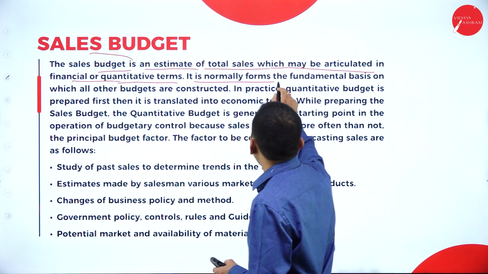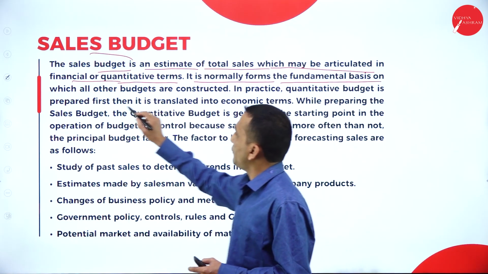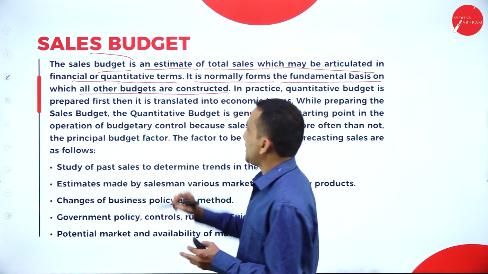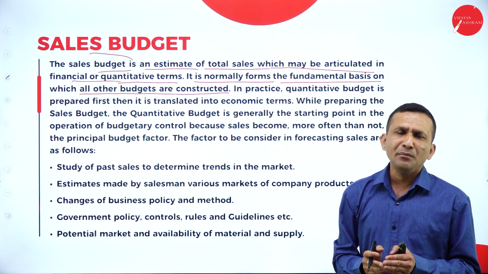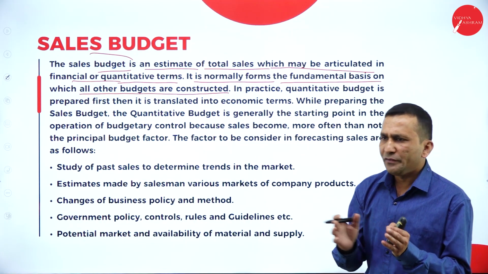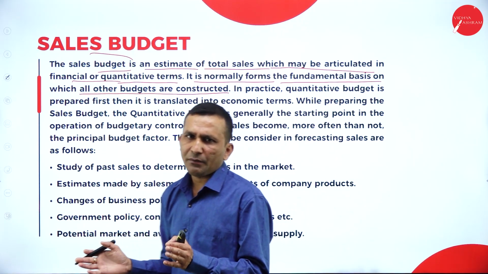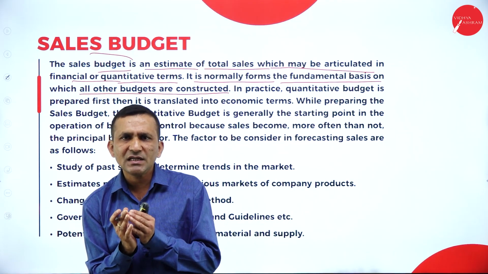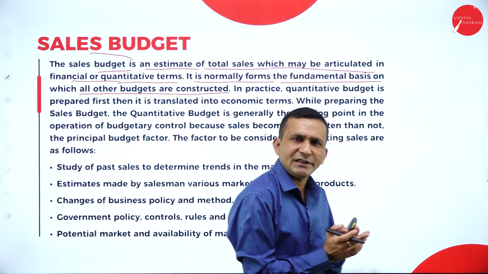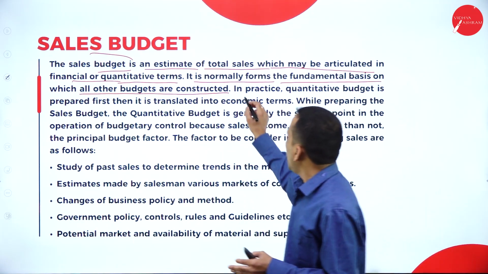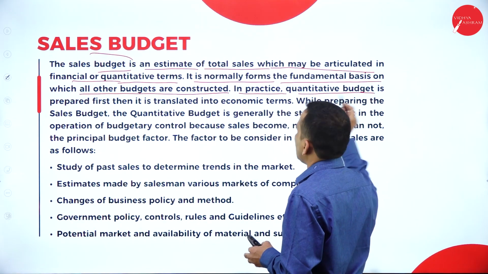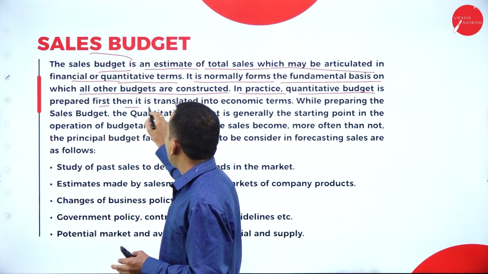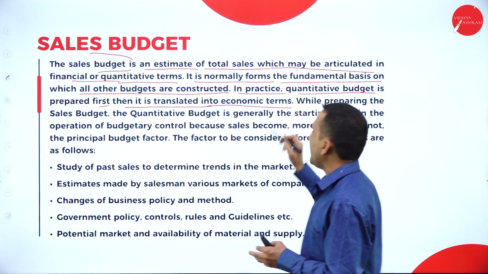It normally forms the fundamental basis on which all other budgets are constructed. That is why it is a very important budget, interconnected to other departments. So the sales budget will communicate and coordinate between other budgets. In practice the quantitative budget is prepared first, then it is translated into monetary terms.